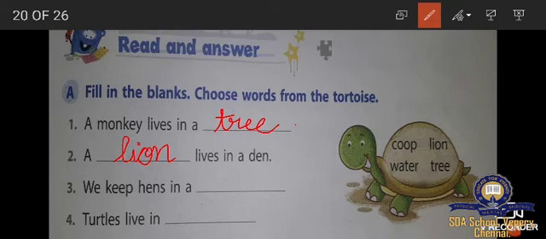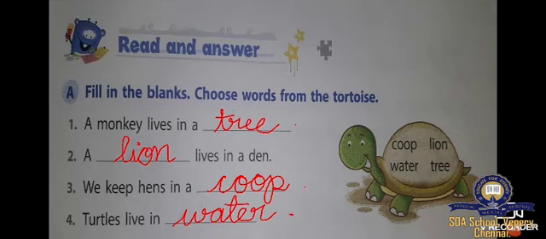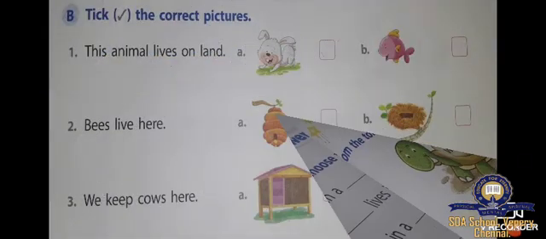We keep hens in a coop. Coop. Turtles live in water. Water. Shall we pass on to the next one?